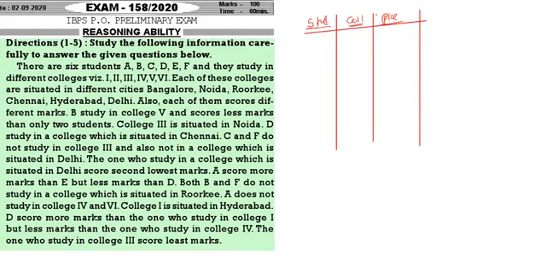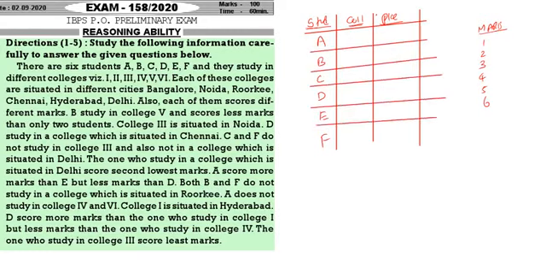Along with that we have to identify who is getting the highest and who is getting the lowest. So based on the marks, write down in descending order 1, 2, 3, 4, 5, 6. Those who get the highest marks will come in the first place, least marks will come in the 6th place. Now we are having 6 students. What are the names of the 6 students? A, B, C, D, E and F.